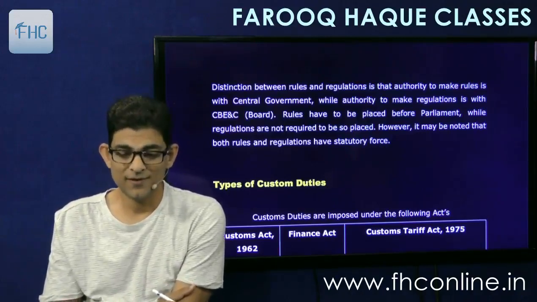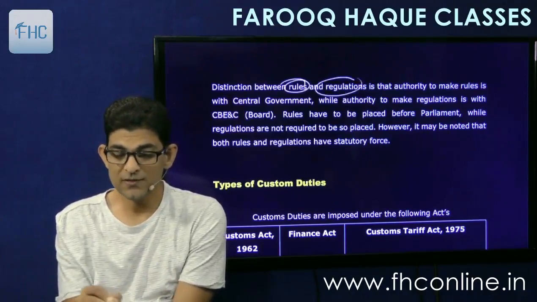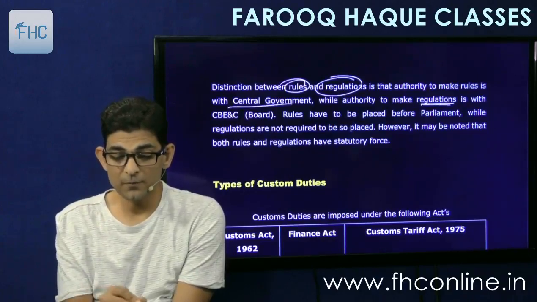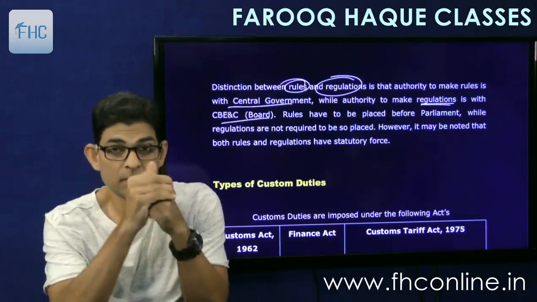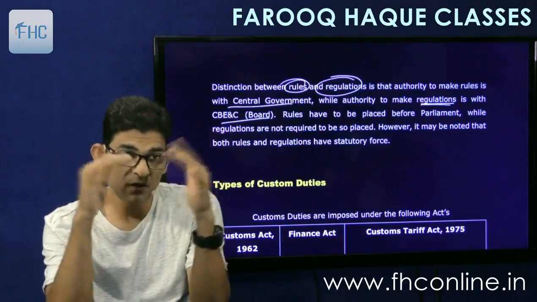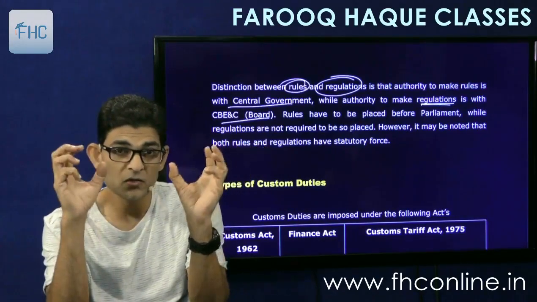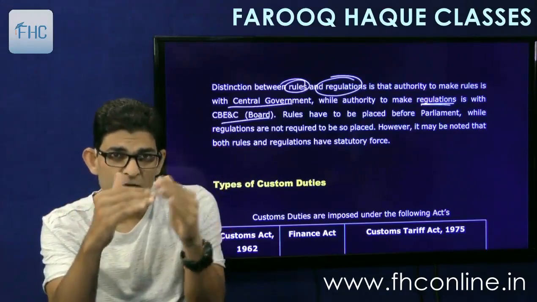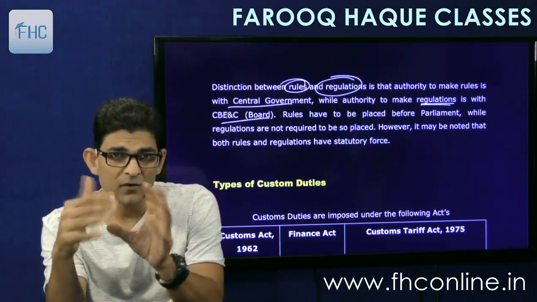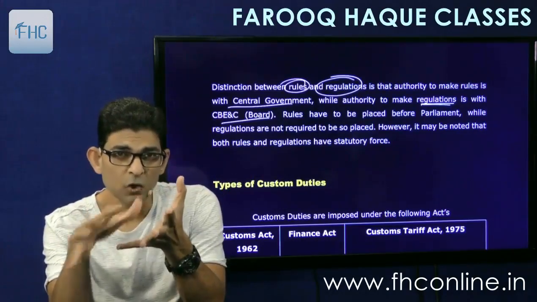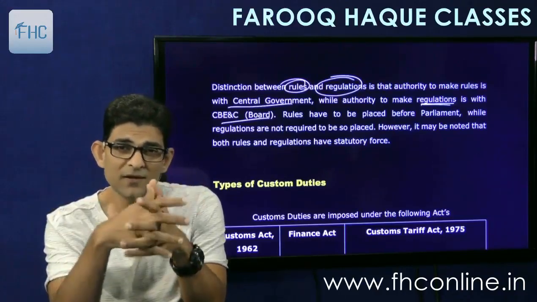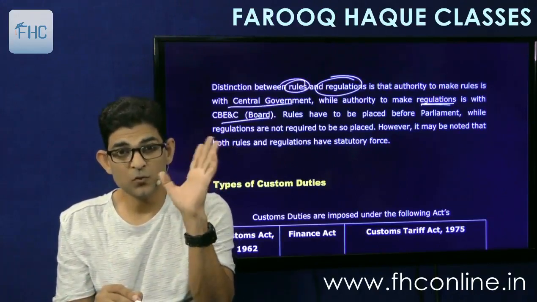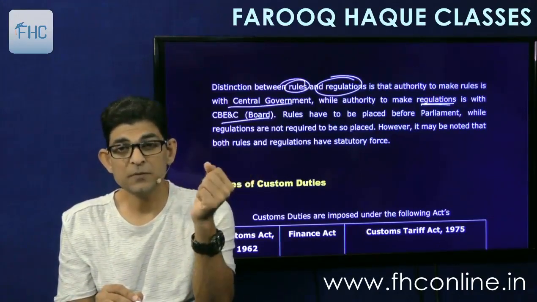And that distinction is given. The distinction between rules and regulations is that the authority to make rules is with the government, whereas the regulations are made by the board. Both are procedures, but rules are high level procedures and regulations are the hardcore level procedures, like what is to be done exactly in a particular case, the format of the returns, the format of the different documents and all. That is decided by the board, CBIC. So wherever you find the word CBEC, now you can change it to CBIC.